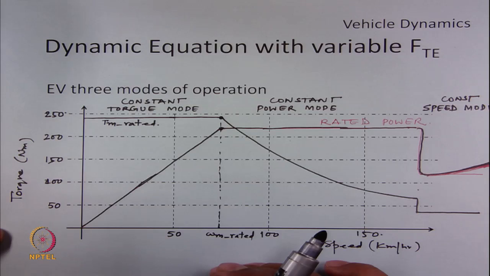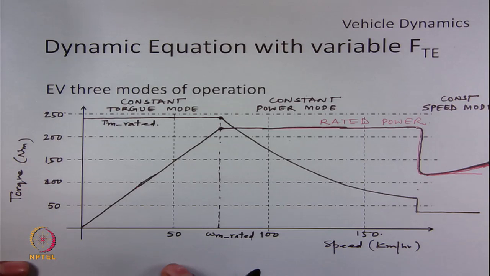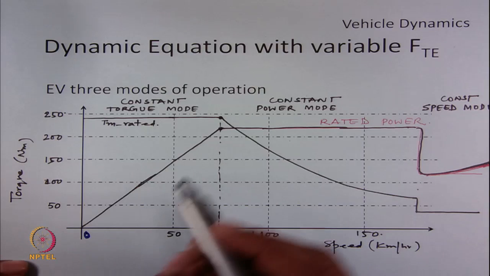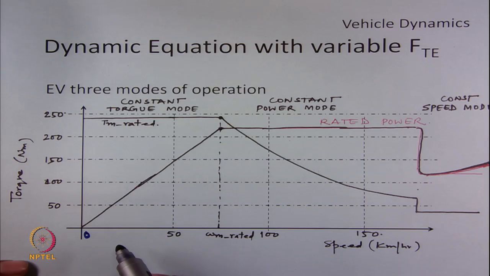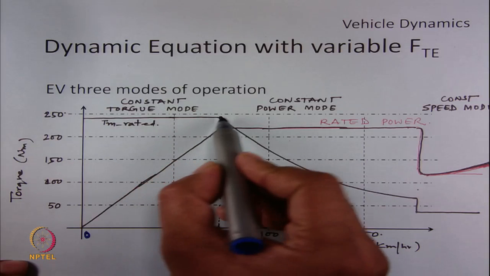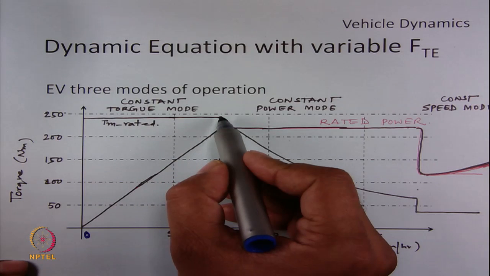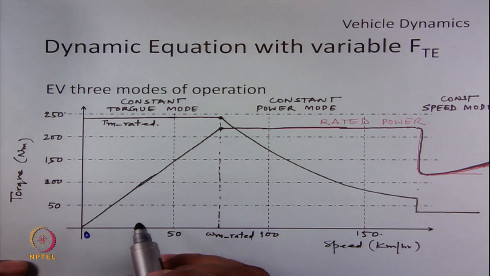So let us see these three modes of operation on a torque speed graph. Typically, let us say when the vehicle is at rest, so we are at 0 kilometer per hour, the first thing the vehicle does is it tries to accelerate as fast as possible. That can be done if we give a rated torque from the motor, such that the rated or the maximum tractive effort is available on the wheels.